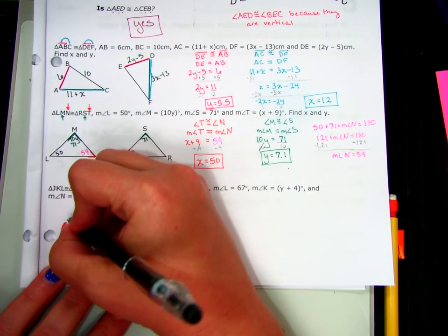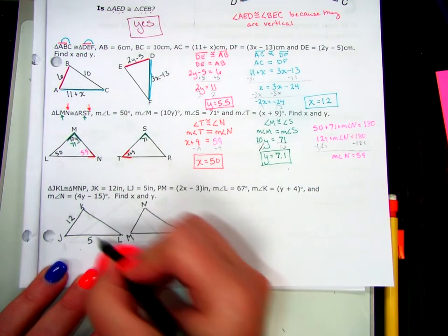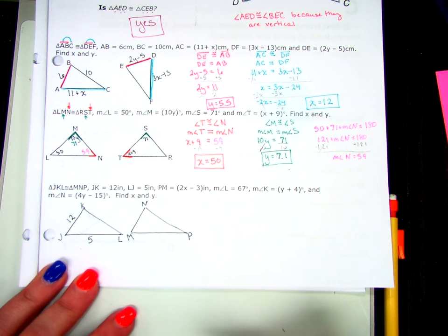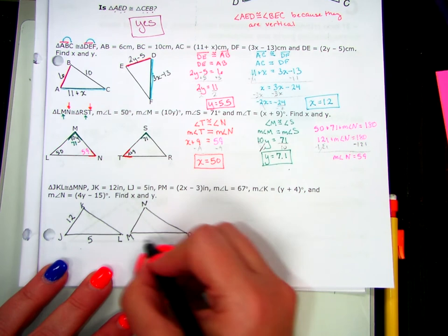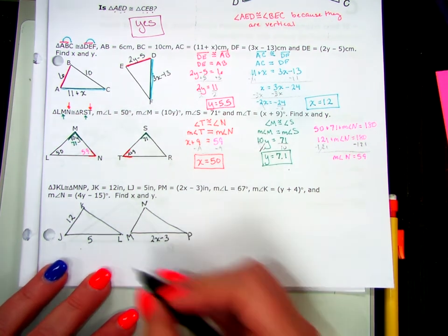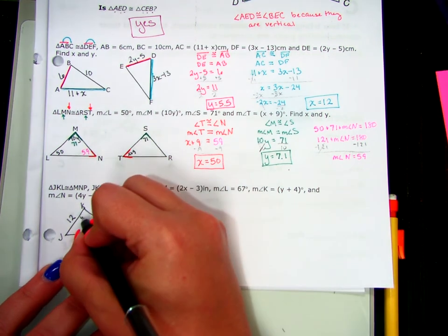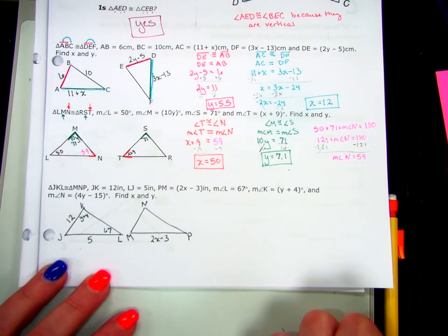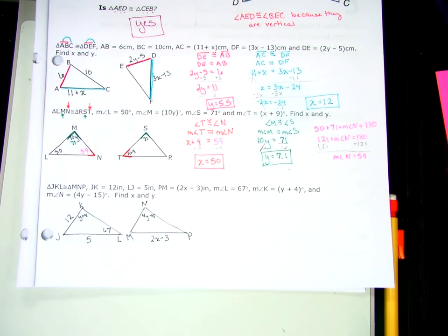Okay. J to K is 12. L to J is 5. Oh, my picture's not to scale. That doesn't make sense. The little one's 12 and the long one's 5, but that's okay. PM is 2x minus 3. Angle L is 67. Angle K is y plus 4. And angle N is 4y minus 15. Do you want to start with x or y?